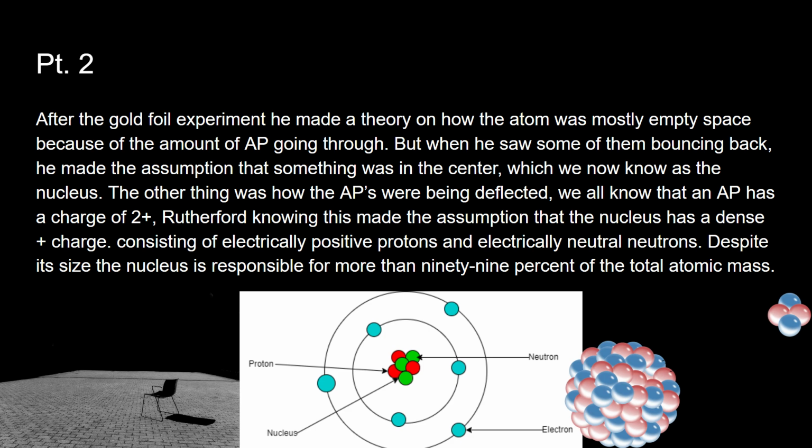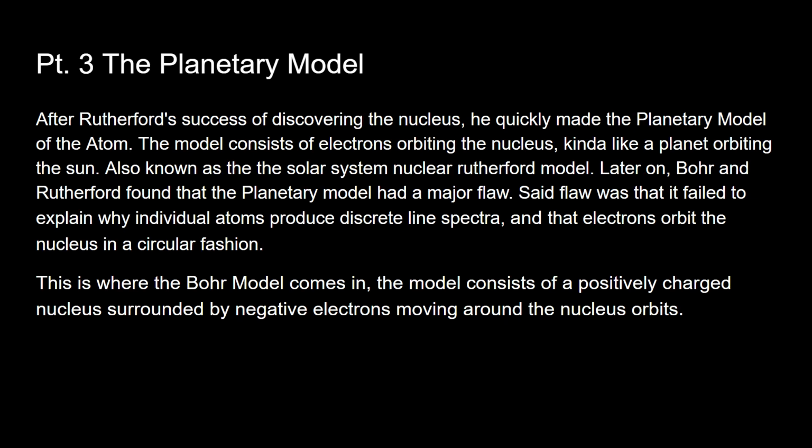The other thing was how the alpha particles were being deflected. We all know that the alpha particle has a charge of 2+. Rutherford, knowing this, made the assumption that the nucleus has a dense positive charge consisting of electrically positive protons and electrically neutral neutrons. Despite its size, the nucleus is responsible for more than 99% of the total atomic mass.